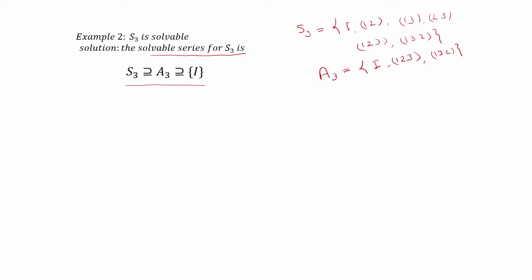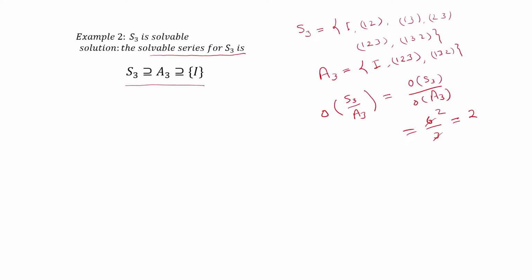And we know A3 is normal in S3, and the quotient group S3 by A3 is of order 2, since its order is equal to order of S3 by order of A3, order of S3 is 6 and order of A3 is 3, so its order will be 2, and we know 2 is a prime number, therefore S3 by A3 will become a cyclic group, and we know every cyclic group is an abelian group, and therefore this quotient group is an abelian group.